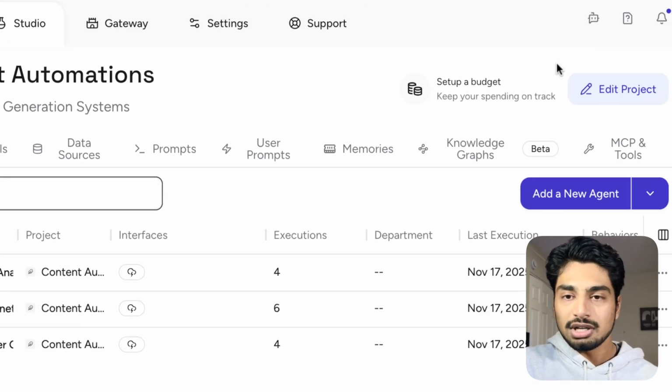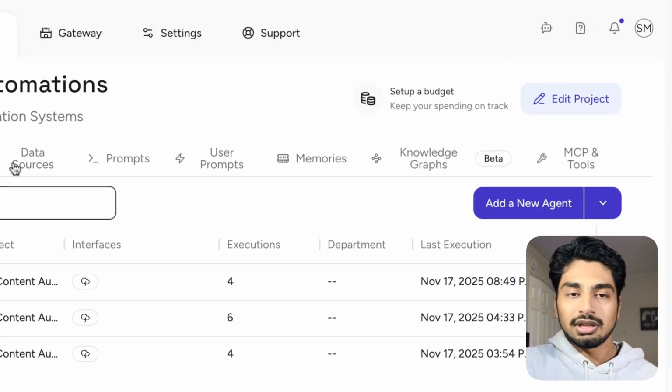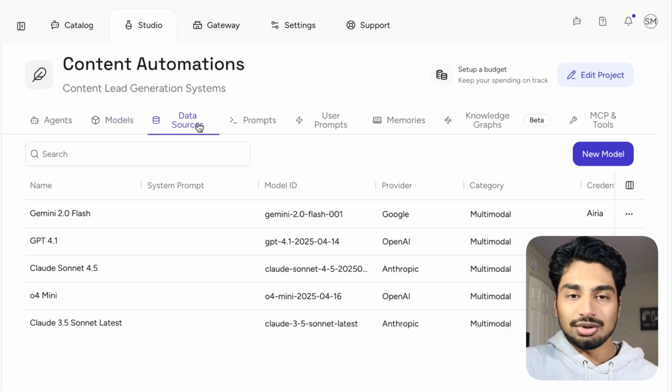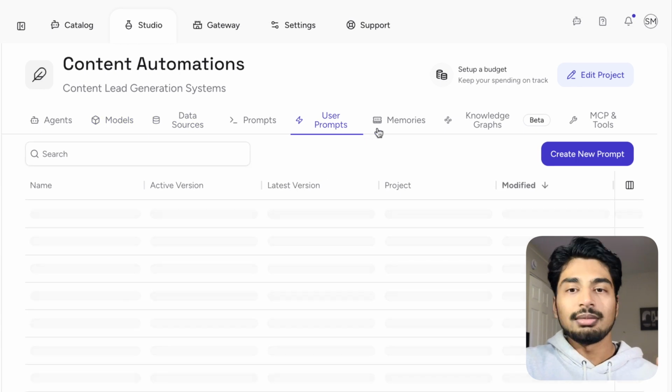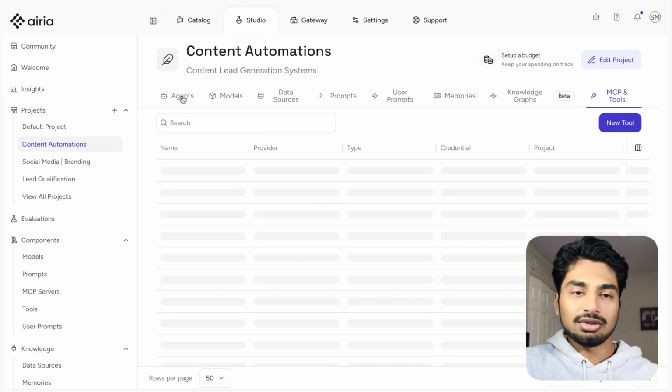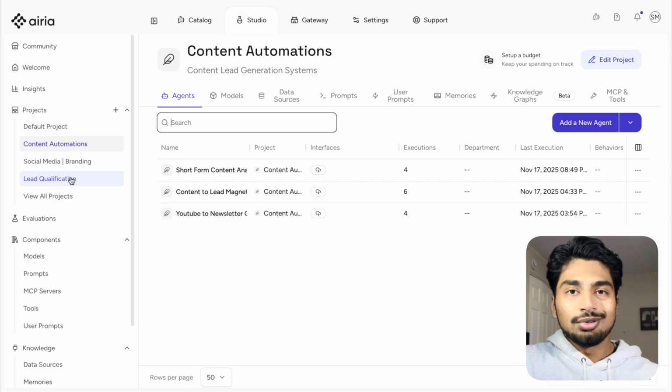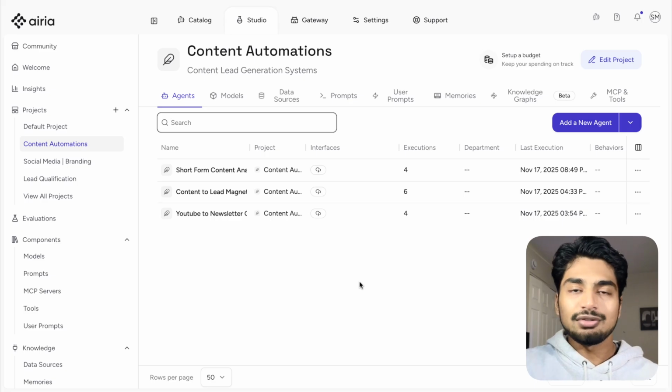Right? And for these projects, you can set a budget. You could do a bunch of different things, like select the models that you want to have for this specific project, the data sources, your own custom prompts, memories, MCP tools, etc. So there's a lot of customization per project, and it's really good for collaboration. So if you have a team that just works on your lead qualification, you can send your sales team there. For your content automation, you can invite your videographers, your media team, and your copywriters here. If you're solo, just like I am for the most part, with a few people, this is perfect for just general organization for every single thing AI marketing related.